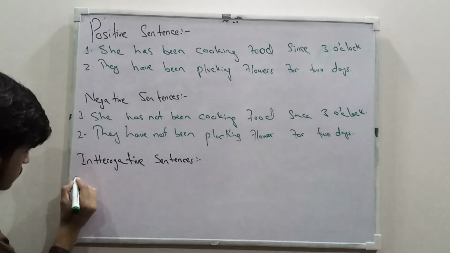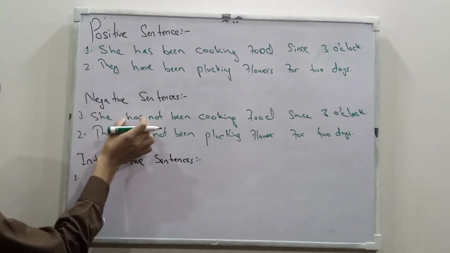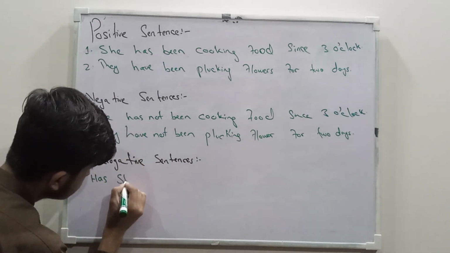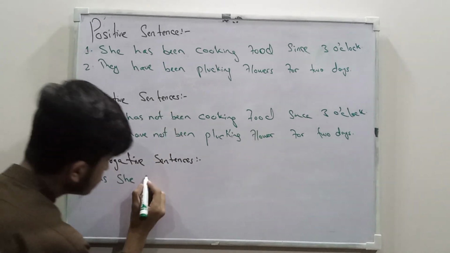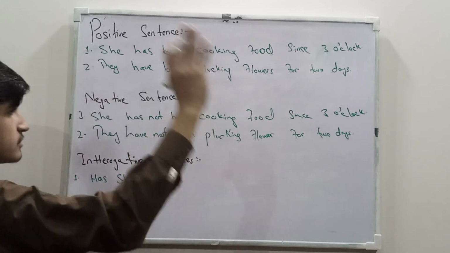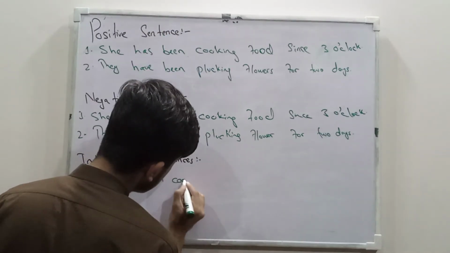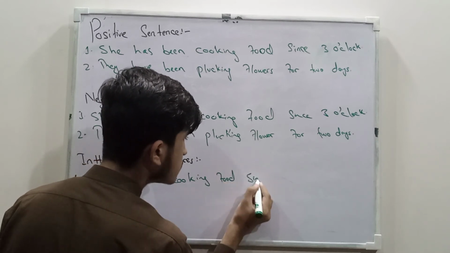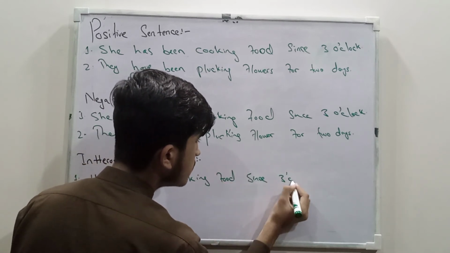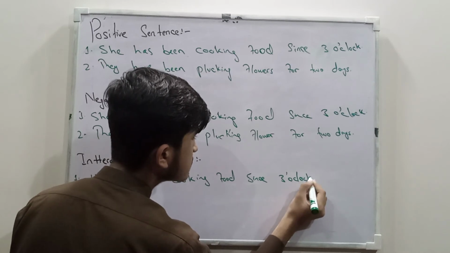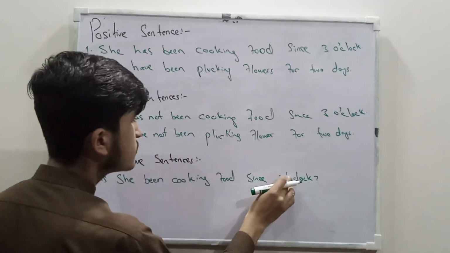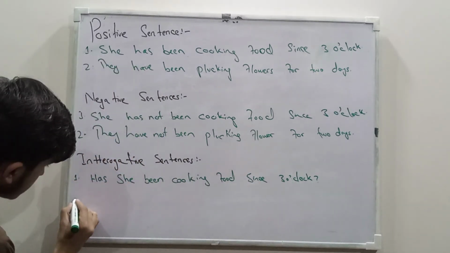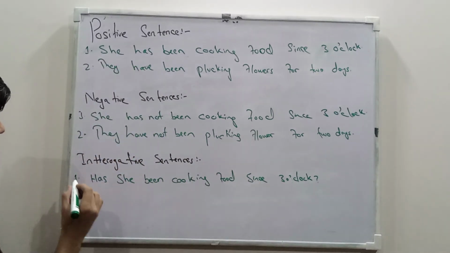And interrogative, what will you do? Has will shift to first, she will shift to second. After she, you have to put been, and then your sentence. Has she been cooking food since 3 o'clock? Means we are asking someone whether she is cooking food since 3 o'clock, and the question mark is important, a prominent question mark.